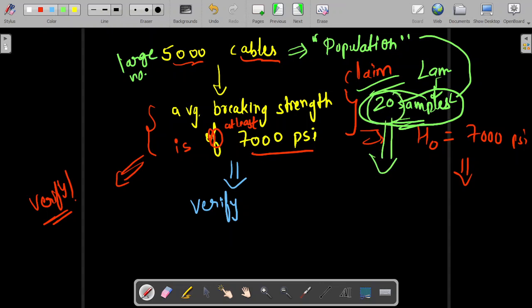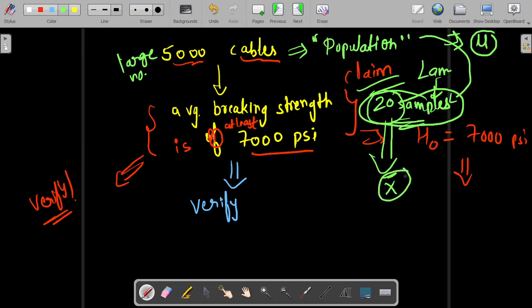which is feasible. Let's say this was the original mu, and this is the mu of the sample. The original mean strength of the entire population of 5,000 cables was mu. But after sampling, which means picking randomly, there are different types of sampling, like uniform sampling, and many others. We'll not go into that detail. The main thing is that we'll sample 20 cables randomly and measure the mean.